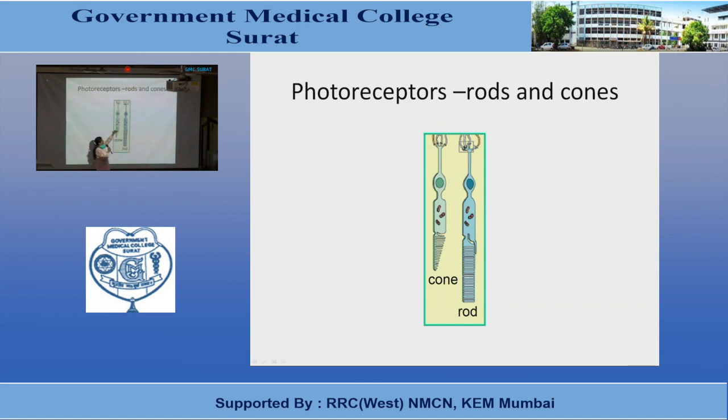So new discs are continuously formed from the lower portion of the outer segment of the rods and cones, and as they mature, they move towards the tip of the rods and cones. Here at the tip, these discs are phagocytosed by the pigment cell layer.